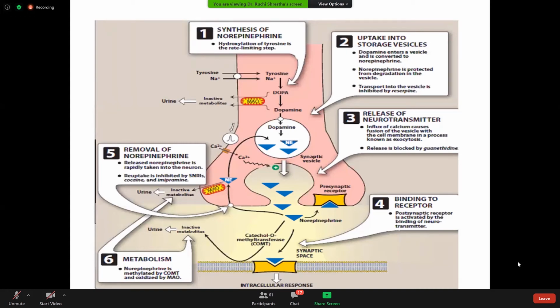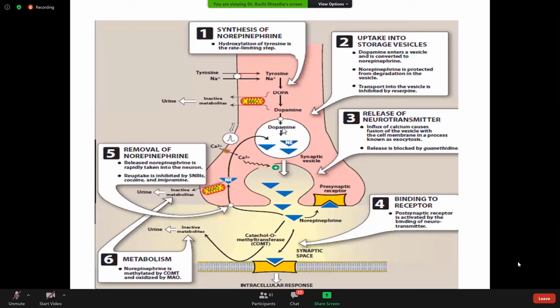There is formation of DOPA, and now this DOPA gets changed into dopamine, and dopamine after its synthesis gets stored in the synaptic vesicle.